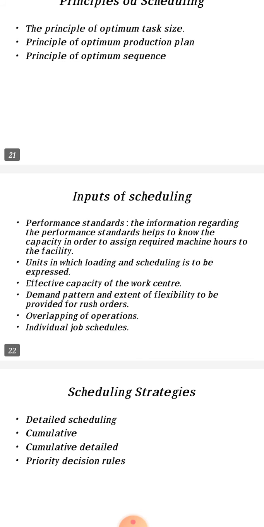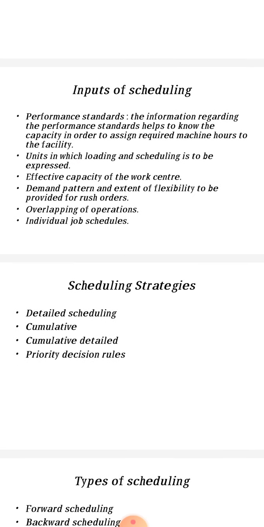Next, these are all the inputs that were involved in scheduling. There are some types that were involved in scheduling strategies. First is detailed scheduling. It is the detailed scheduling of jobs that arrive from customers in an actual manufacturing situation. Changes in order, equipment breakdowns and unforeseen events upset the plans. Next is cumulative scheduling. Cumulative scheduling of total workload is useful especially for long range planning of capacity needs. This may overload the current period and underload future periods. It has some means to control the jobs.